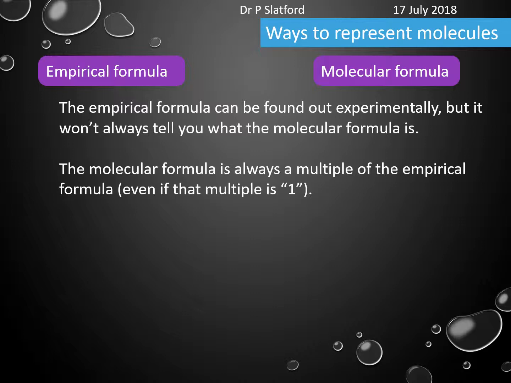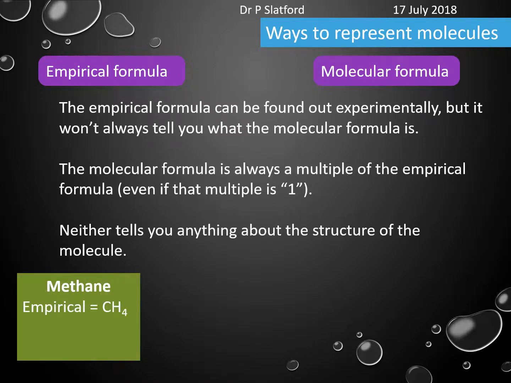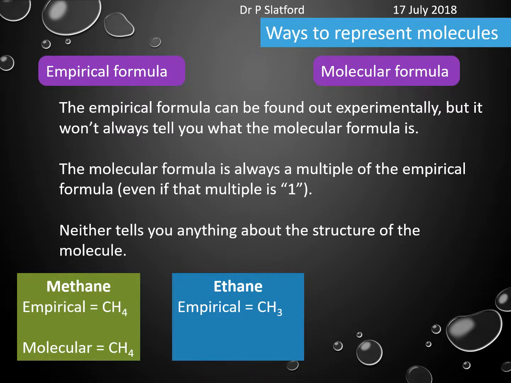The molecular formula, as I've already said, is always a multiple of the empirical formula. But neither of them tell you anything about the structure of that molecule. So for example, methane has an empirical formula of CH4, and it happens to have a molecular formula also of CH4. Ethane has an empirical formula of CH3, but a molecular formula of C2H6.